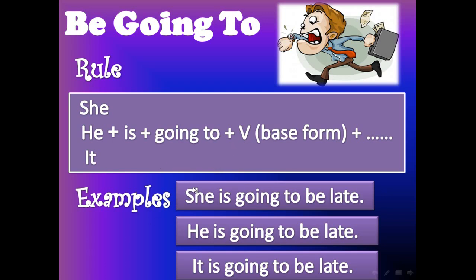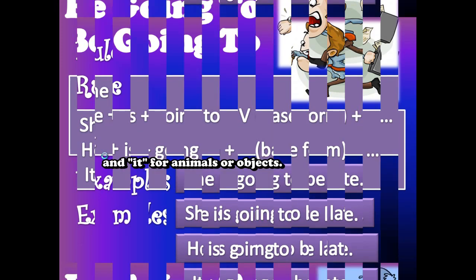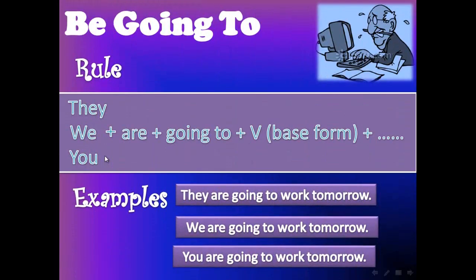For example, she is going to be late. He is going to be late. It is going to be late. So she for a girl, he for a boy, and it for animals or objects. The third rule is they, we, you plus are plus going to plus the verb, and it has to be in the base form. For example, they are going to work tomorrow. We are going to work tomorrow. You are going to work tomorrow.